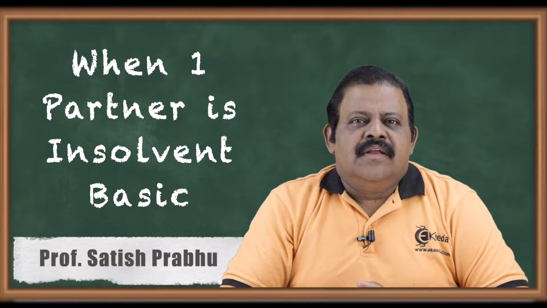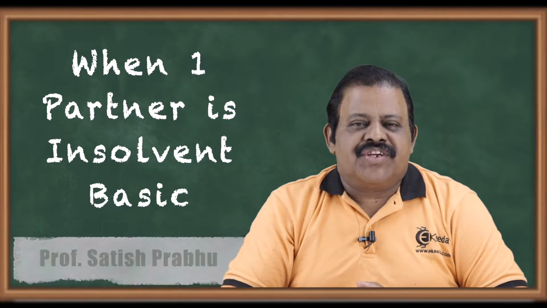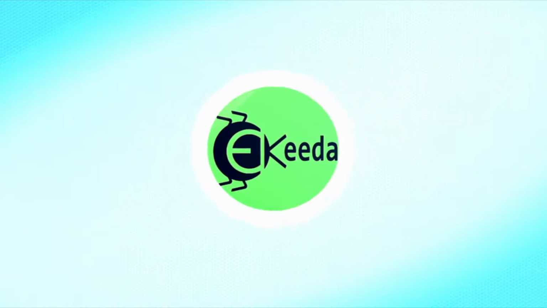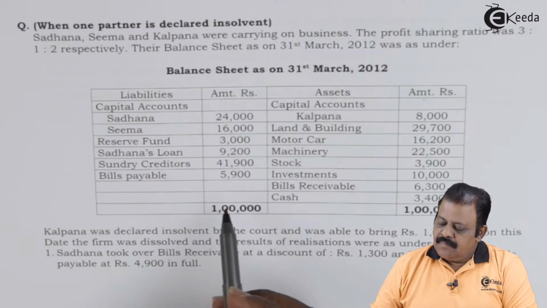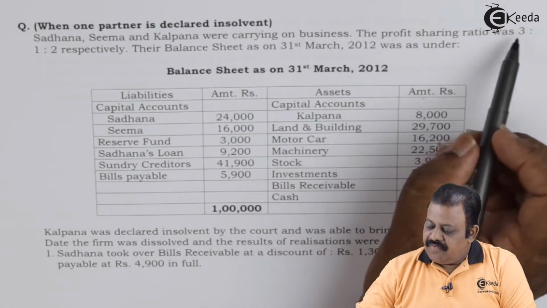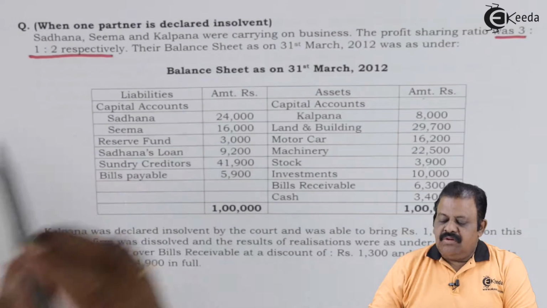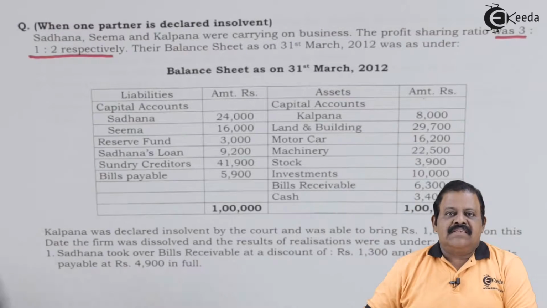Hello friends, let us discuss now one question of dissolution of partnership where one partner becomes insolvent. Due to insolvency of one partner, the firm gets dissolved. Let us read the question. Sadhana, Seema, Kalpana were carrying on business. The profit sharing ratio was 3:1:2 respectively. Their balance sheet as on 31st March 2012 was as under.